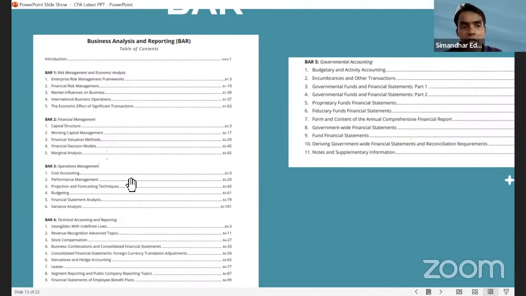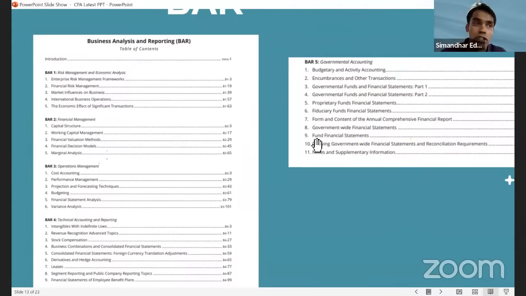But let me tell you, if you see the BAR syllabus, it is very, very tough. I would be the last person to write this subject, unless I really love accounting, I mean, pure love for accounting. Considering I also love accounting, to be honest, I still don't want to go for BAR because I see BAR 5 there. It's very, very tough.